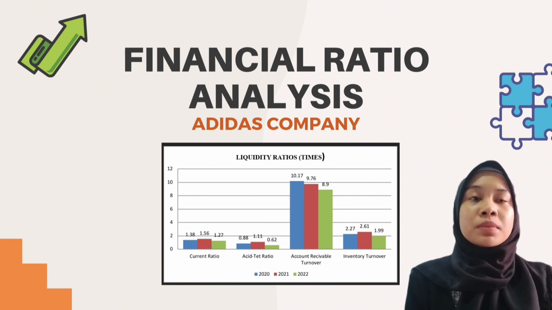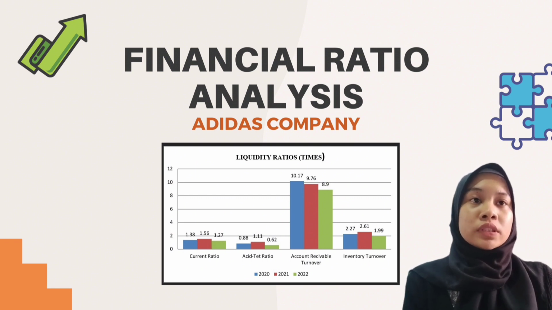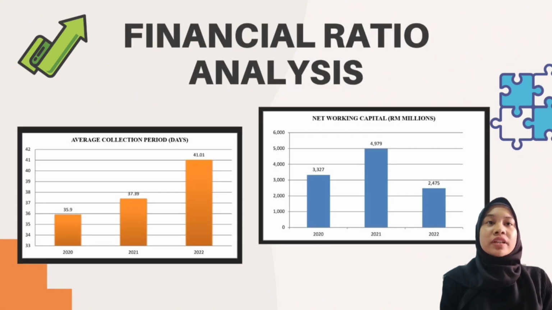And the account receivable turnover, the highest is in 2020 and the lowest is in 2022. And the inventory turnover, the highest inventory turnover is in 2021 and the lowest is in 2022. Average collection period. In 2020, the average collection period is 35.9, which is the lowest average collection period. And for 2021 is 37.39, and the last is 2022, which is 41.01, which is the highest average collection period.